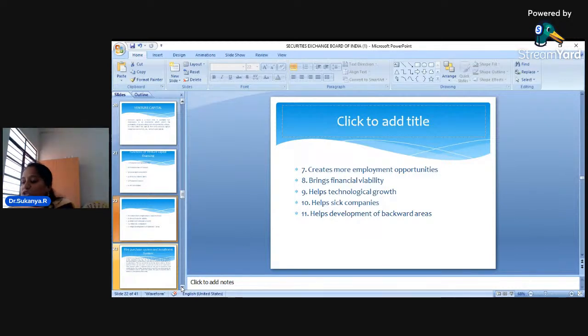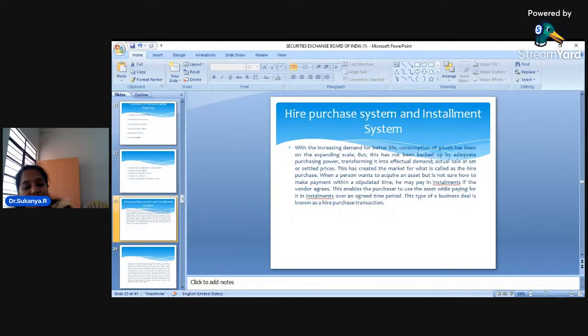And dear students, venture capital institutions are also helping in promoting industries in the backward area. They are giving them financial assistance, and they are also helping some sick companies. Okay, now there may be a company which has become sick. That means it is not in a position to earn profit. So even then, venture capital companies will give them the money if they think of introducing some innovative ways of recovering from their sickness. Okay, so dear students, that is about venture capital.